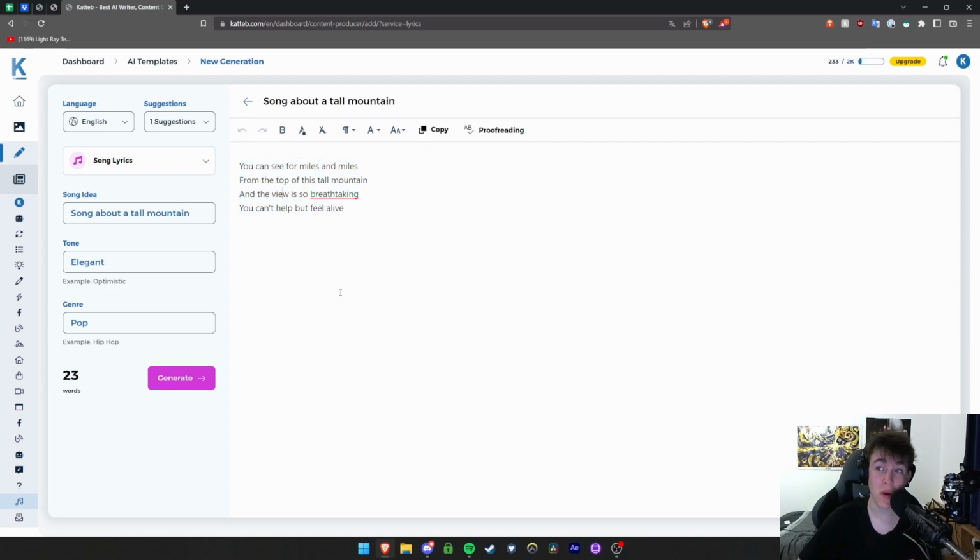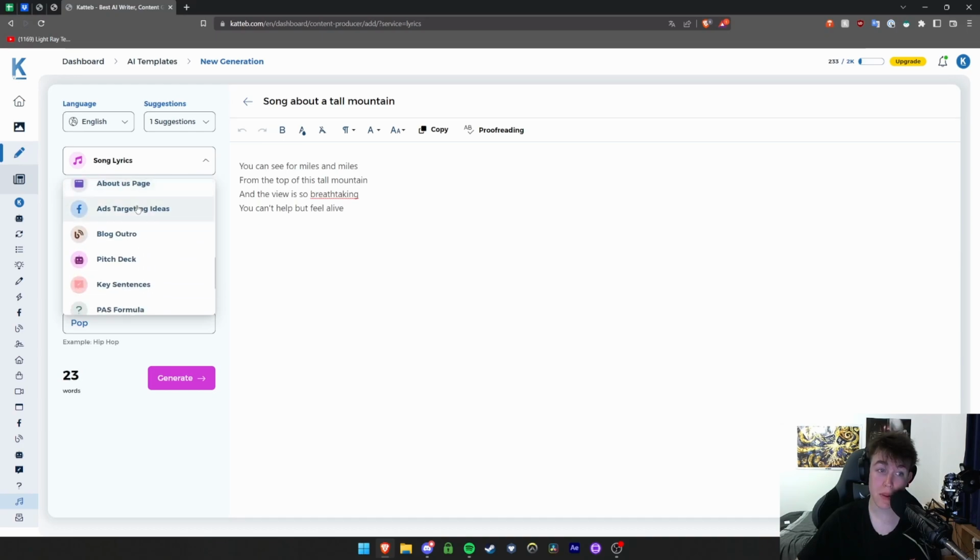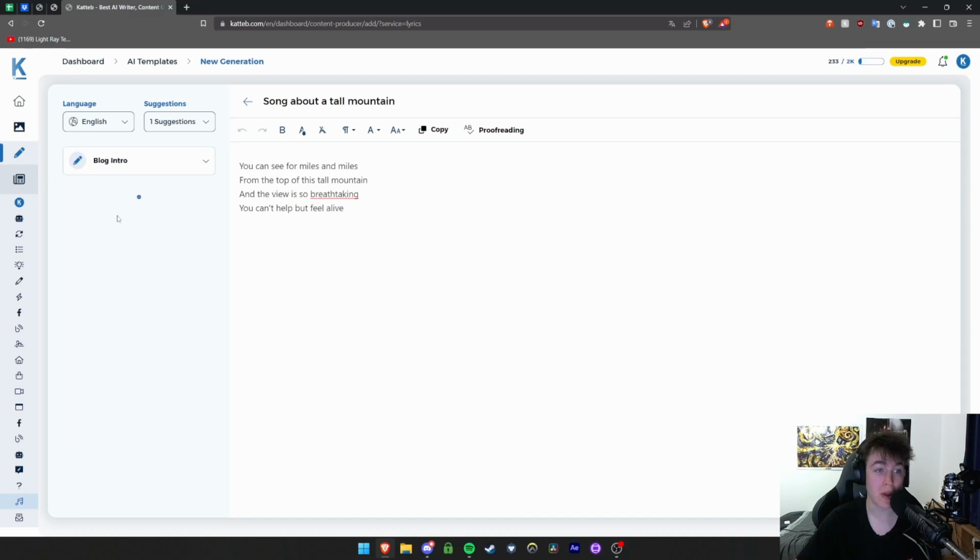It will tell you how many words it is, and then depending on how many words you've got will also mean XP at the top right. And you're obviously able to change the exact same settings here, copy, etc., and how many suggestions you get. Now here you are actually able to change the option of what thing you want to generate as well. You don't have to go back to the page every single time. So if you did want to do it, all you need to do is hit another one. So we'll do, for example, a blog intro, and then it will change the input options, and you can do the exact same thing in here.